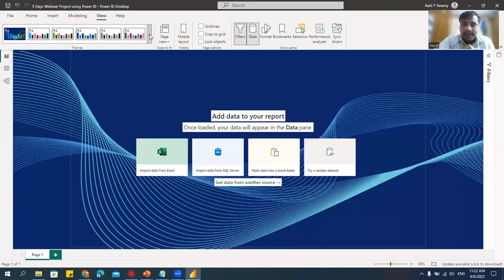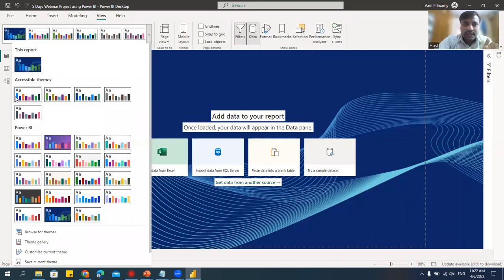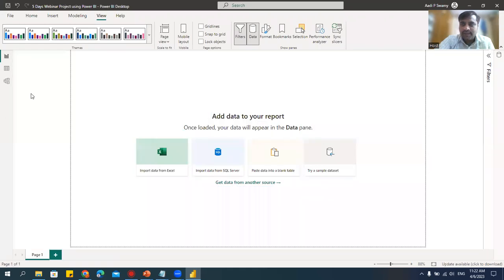When I apply the theme, the color codes are called primary, secondary, or something like this. You have these color codes. When you create a chart, the charts will be created according to these colors. You can change it later as well. But I want to customize it. I'll take the default one. This is the default one.